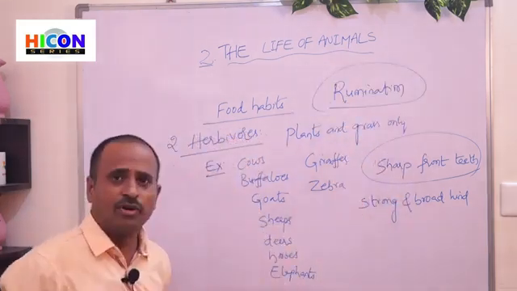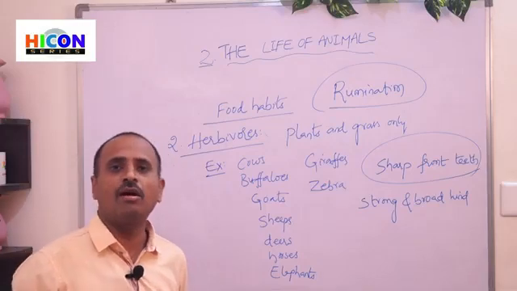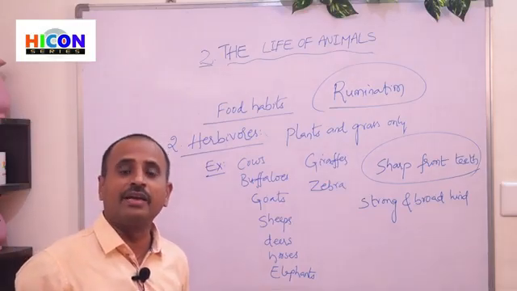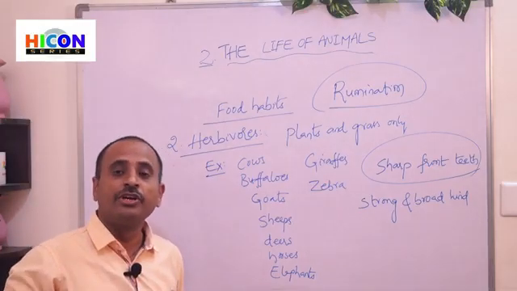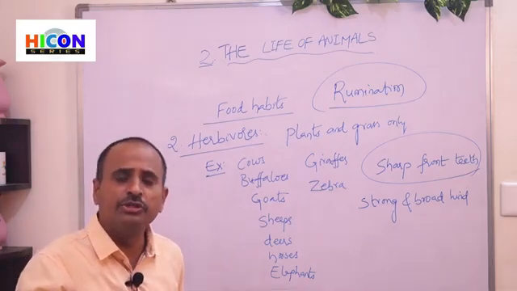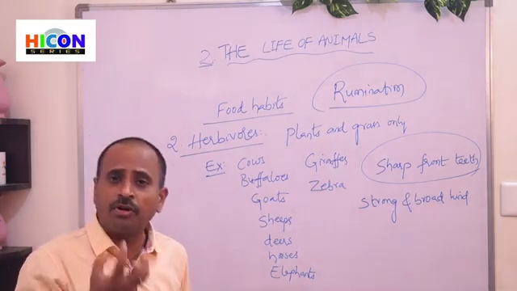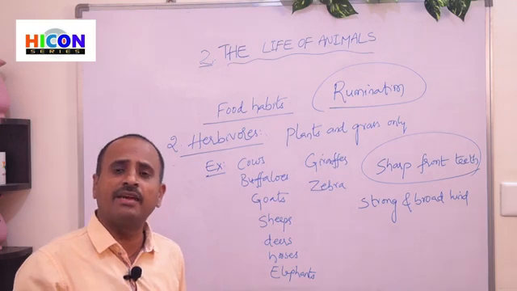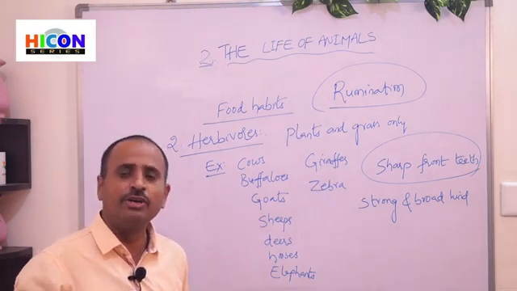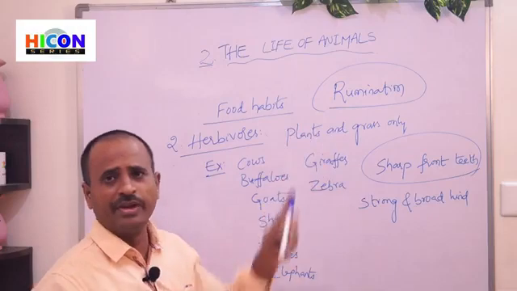Some herbivores have the capability of bringing back their food from their stomachs into their mouth and chew it later. This process is called rumination.